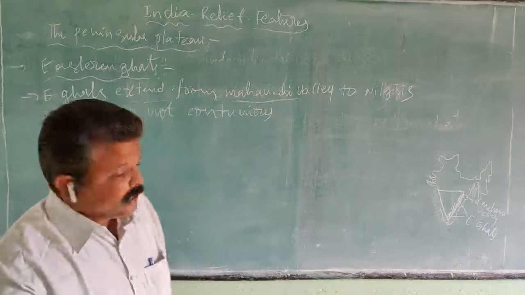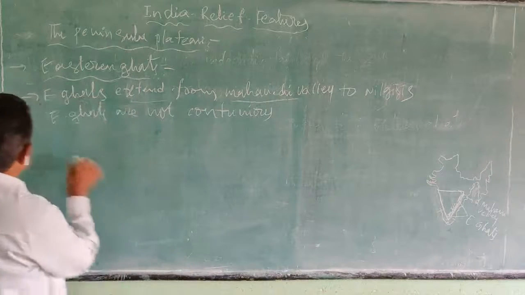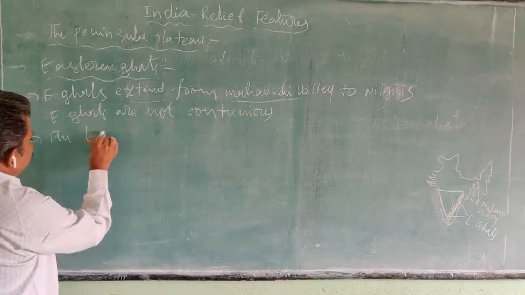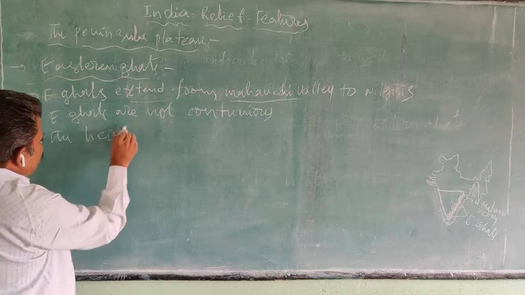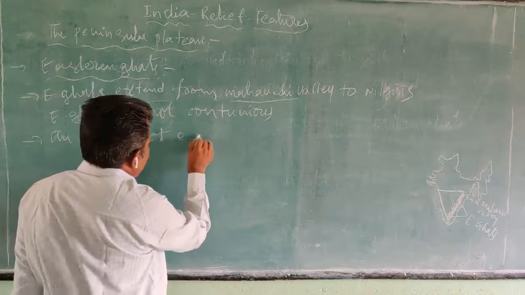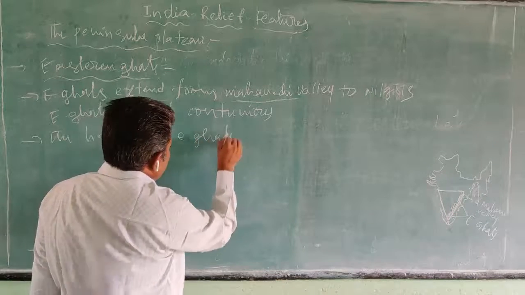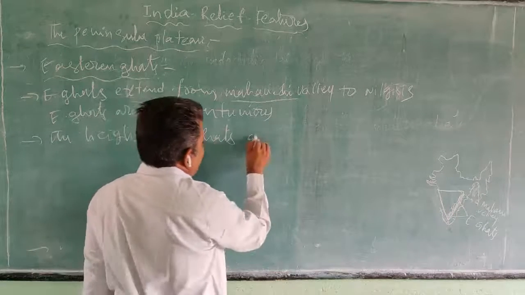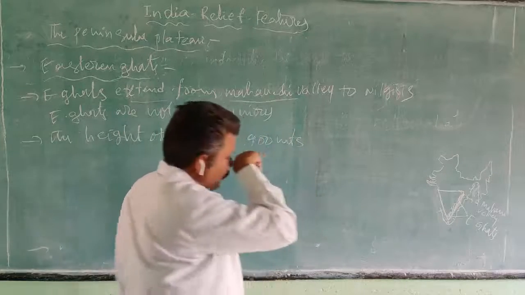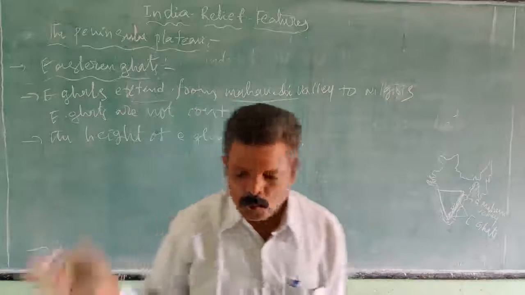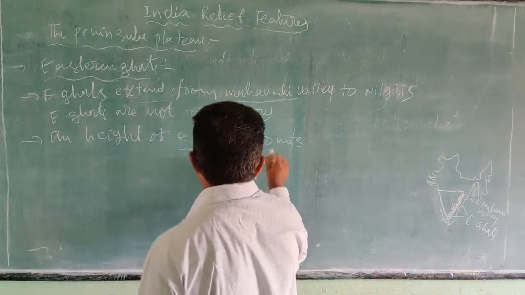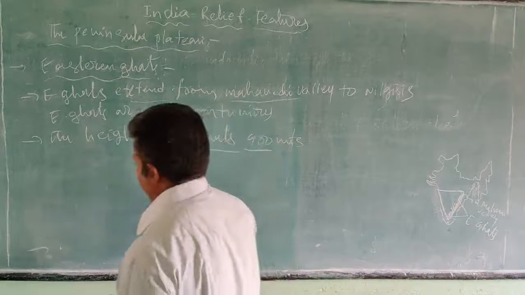In the Eastern Ghats, the elevation, the height, is 900 meters on average.